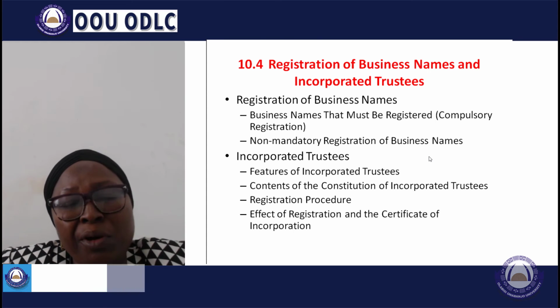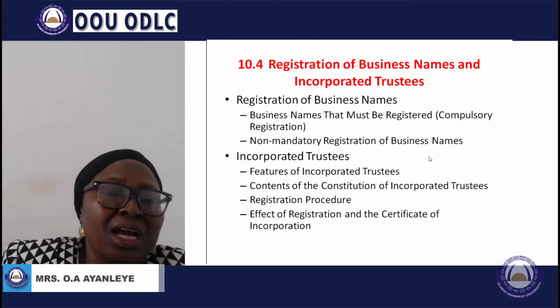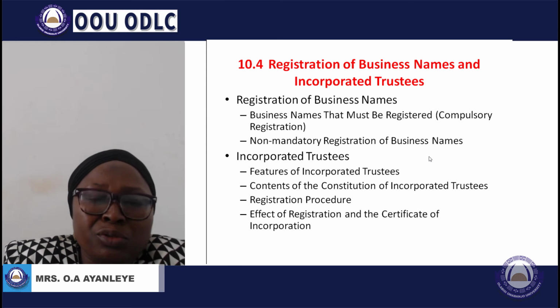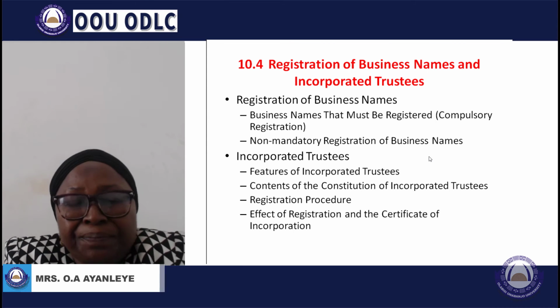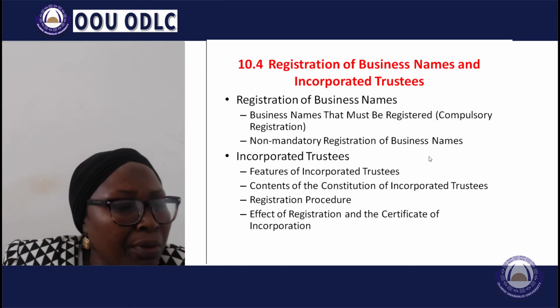So generally they are formed for charitable purposes and not for profit making. They cannot make profits.